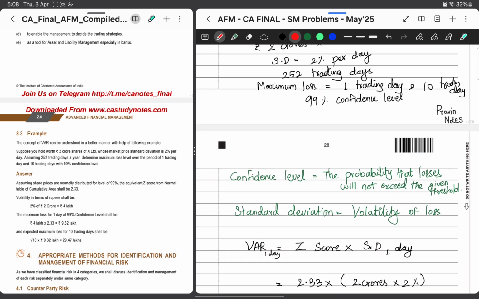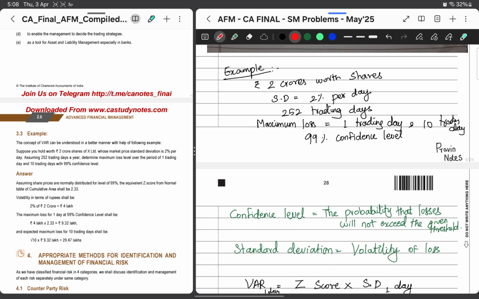Standard deviation, as we are aware, is the volatility of loss. Let's say in this case 2% per day means for 2 crores into 2%, which is 4 lakhs, my loss will either go up, either I'll get a loss of 4 lakh or I'll get a profit of 4 lakh. That is standard deviation.